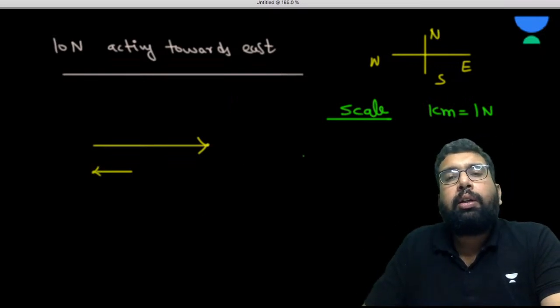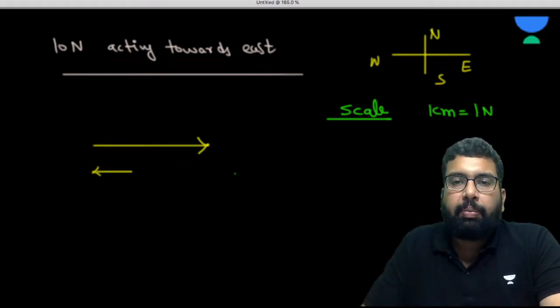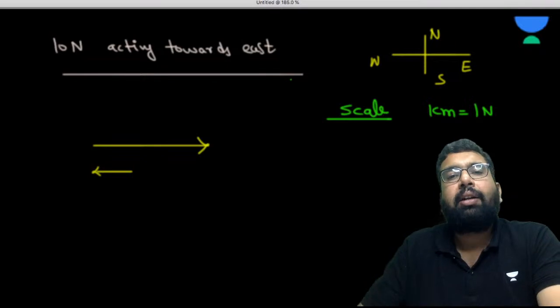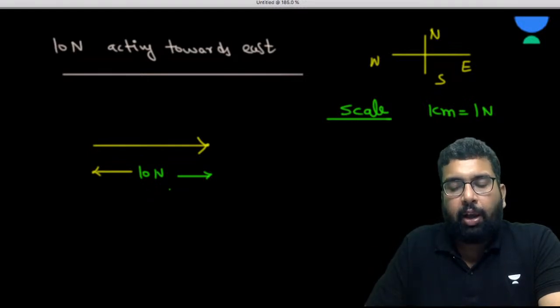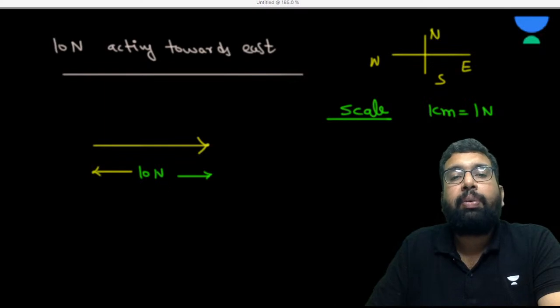Now what you did, sir, you made a line of 10 centimeter over the scale, in this direction, because it is given that it is acting towards the east. So you may write 10 centimeter here. You have drawn the line, and 1 centimeter is equal to 1 Newton. That means the length is 10 Newton. So this is one way of representing.